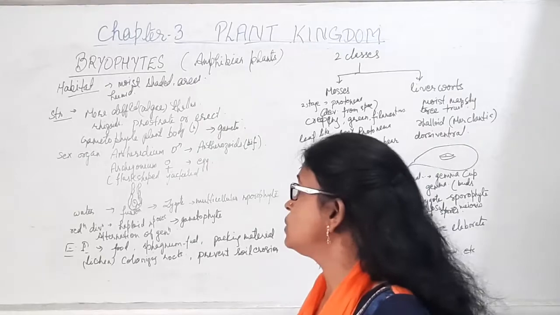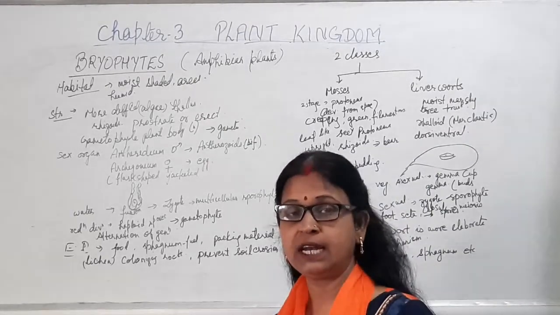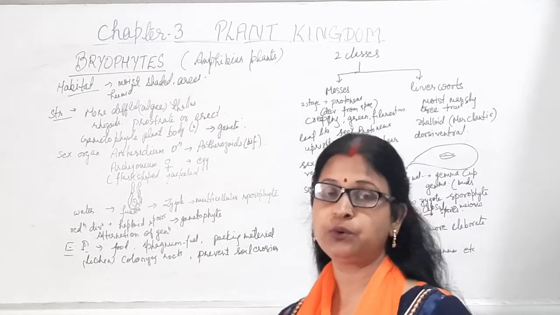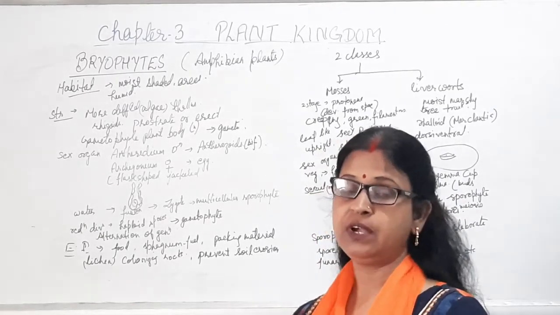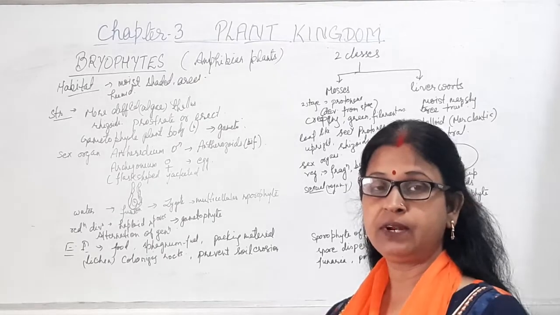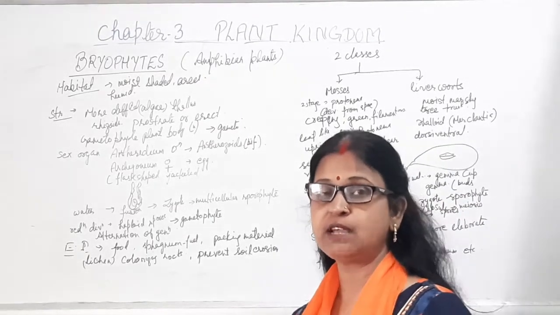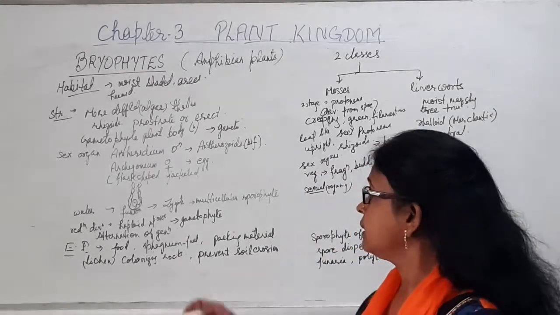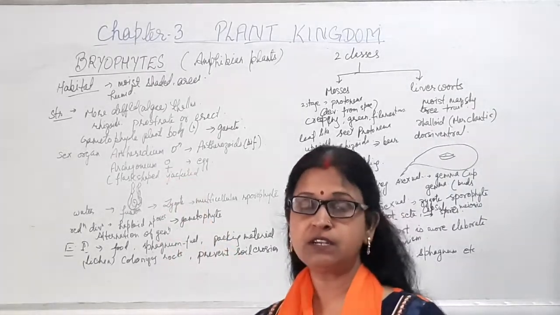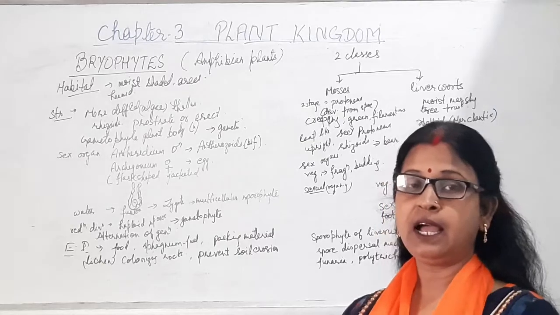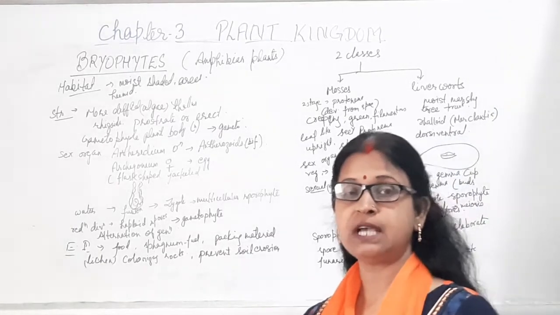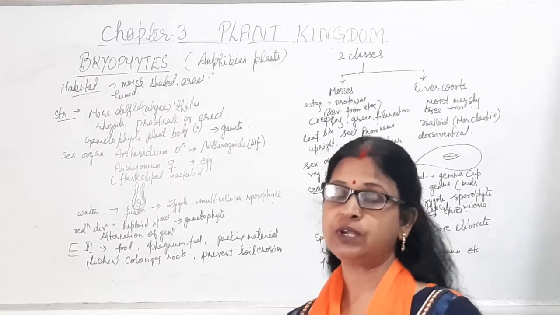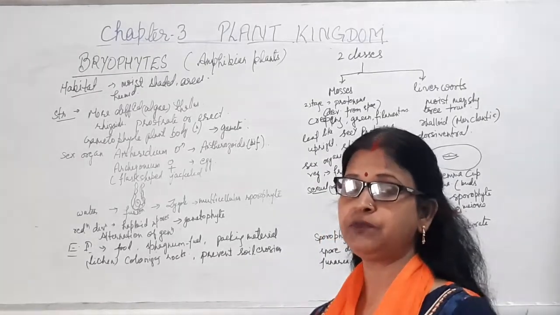Now, structure. This is more advanced than algae, but they are also thalloid because they have no true root, stem, or leaf, but they have leaf-like, root-like, and stem-like structures, and their roots are known as rhizoids. The main alternation of generation takes place here, and the main plant body is the gametophyte, a haploid structure, and it will give rise to gametes. That's why it is known as gametophyte.